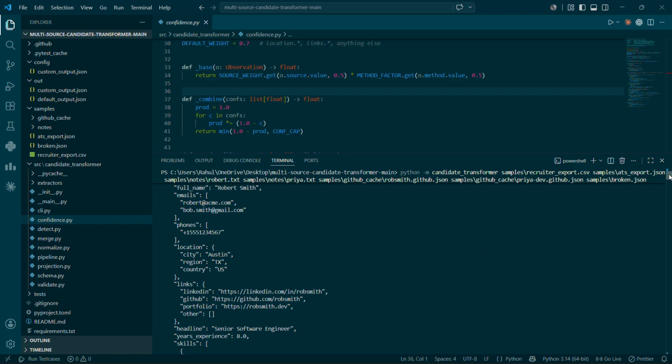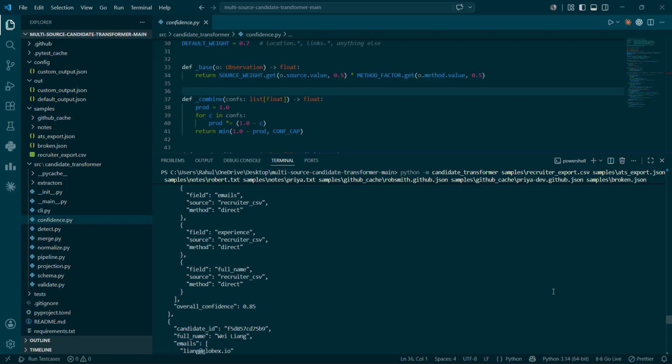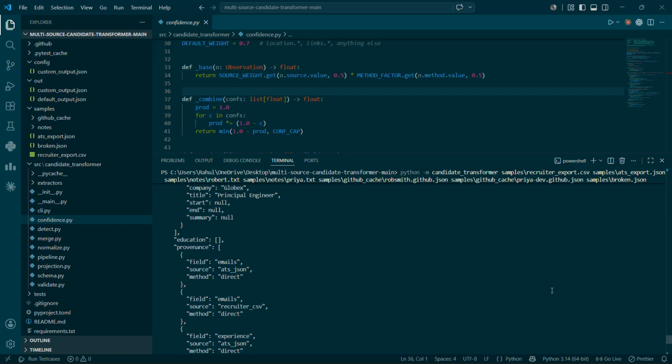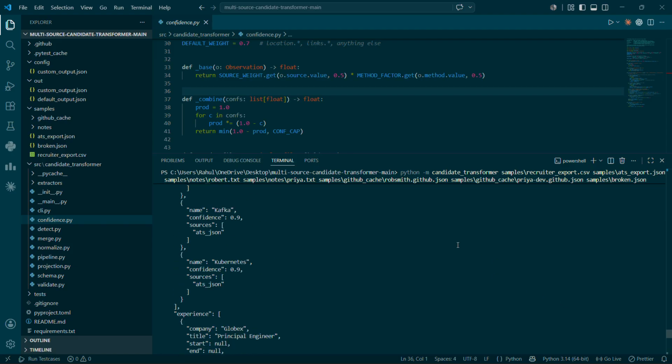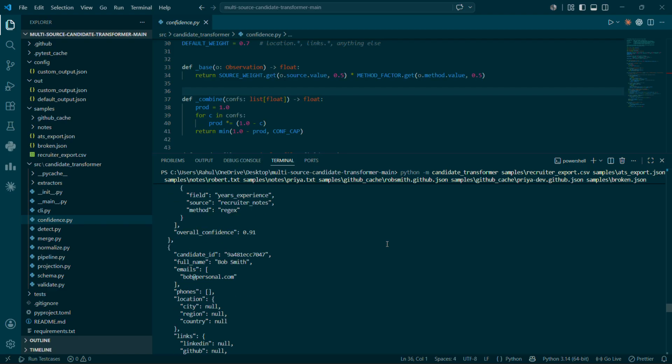So let us look at Bob Smith also here. So here is Bob Smith. Same last name, but a different email and a different first name. So he stays as a separate person. Name alone never merges. So a wrong merge is the worst outcome. So I keep the matching strict and deterministic.